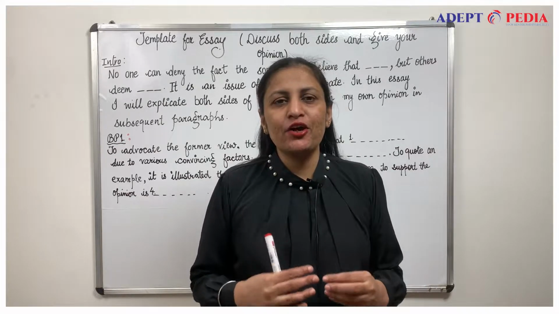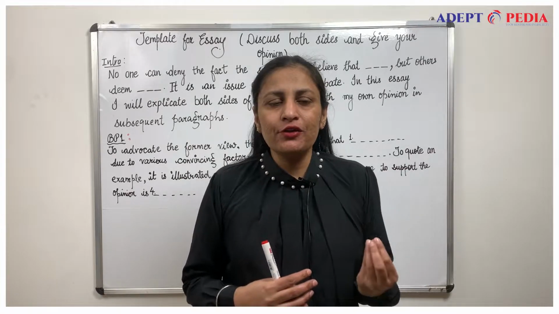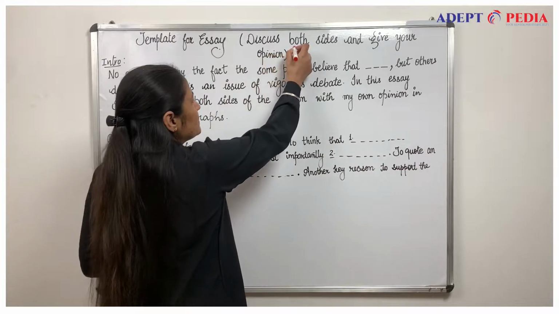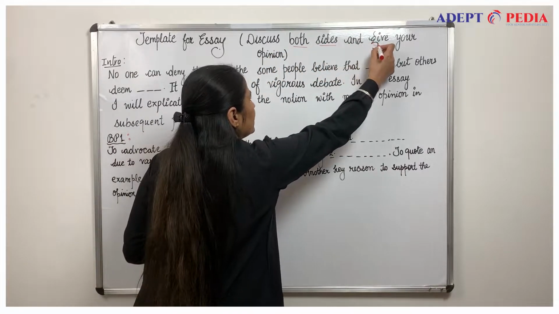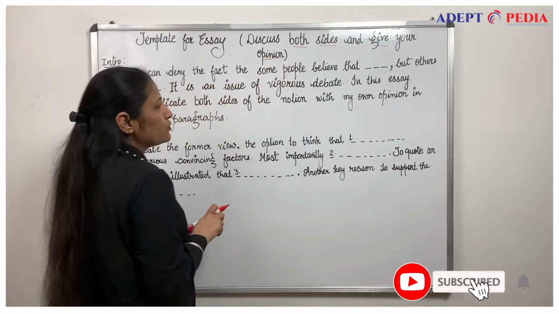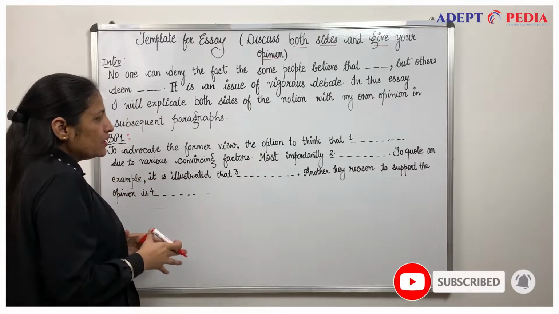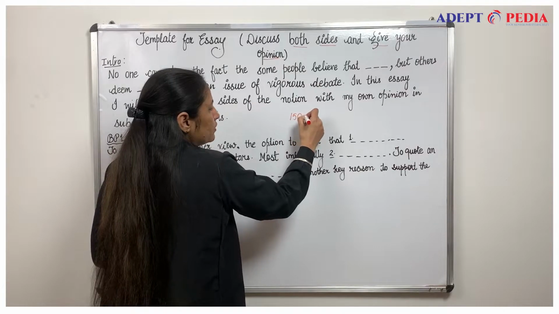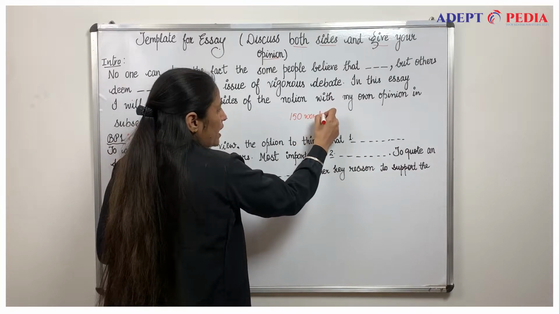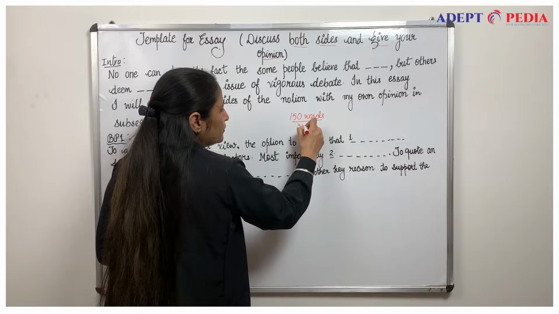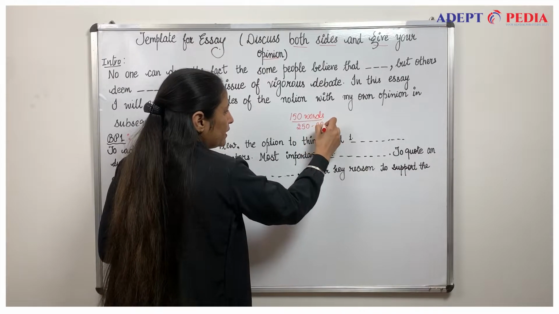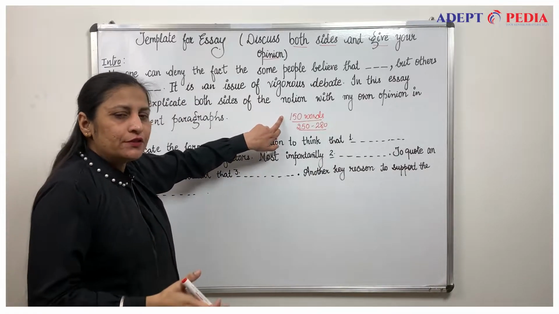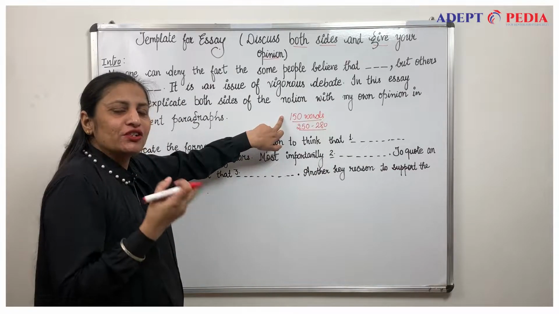Today I am here with a topic where you have to write an essay and the question demands you discuss both sides and give your own opinion. So today I will be trying to help out with almost 150 words. As you know, we have to write almost 250 to 280 words, but if you do it a little thoroughly, we can have 150 words before the examination in your mind.